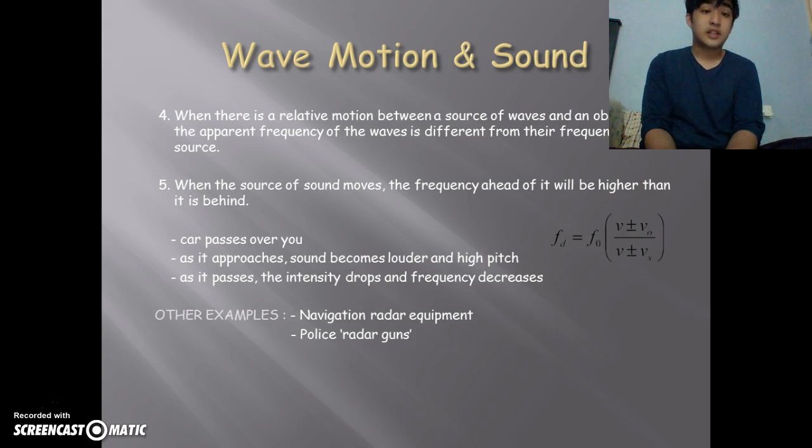As an example, a car passes by you. As it approaches, the sound becomes much louder and high-pitched. But when it passes, the intensity drops and the frequency becomes lower. Other such examples are navigation equipment and police radar guns.